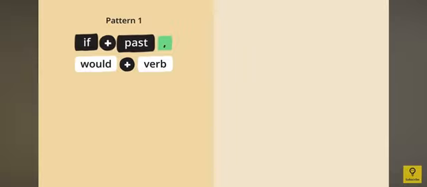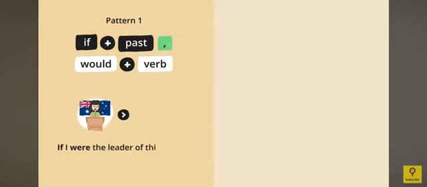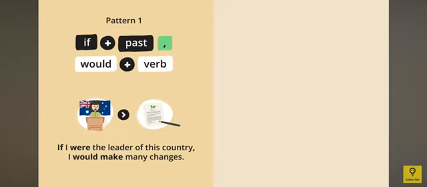Now, let us take some examples about the first pattern. For example, if we said, if I were the leader of this country, I would make many changes. So here we can understand that the comma happened after the if plus past sentence. And the comma is a very important aspect because if you do not put this comma here, this sentence would be wrong. But if we take the second pattern, we will understand that there is no comma.